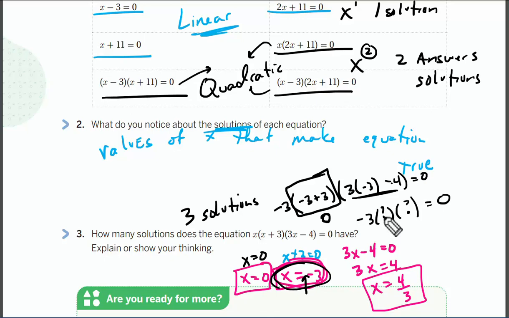Either the -3 could be 0 and I'm multiplying by 0 times something, or I could multiply -3 times something times this 0. That's where this third number comes from. So it doesn't matter. Zero product property states that if I'm multiplying many different things together, x, x plus 3, 3x minus 4, then each of those individually has to be 0. So x equals 0, x equals -3, x equals 4/3. That's why we're working on solving two-step equations for the last couple days.